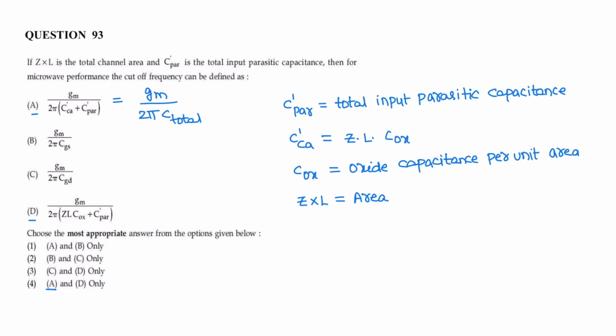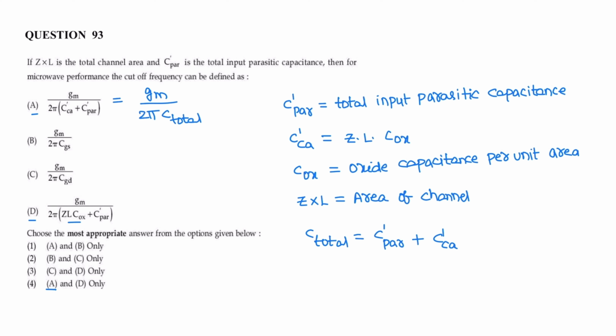So total capacitance C total is equal to parasitic capacitance C dash PR plus CCA, where CCA is Z into L into COX. COX is oxide capacitance per unit area, and Z into L is the total area of the channel.